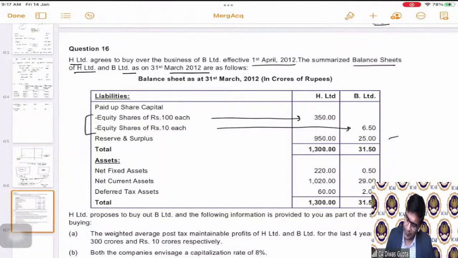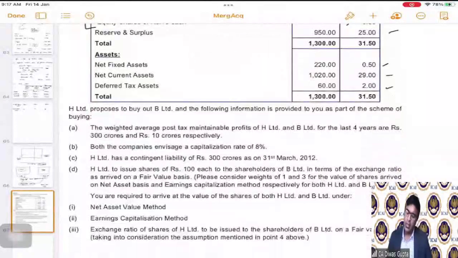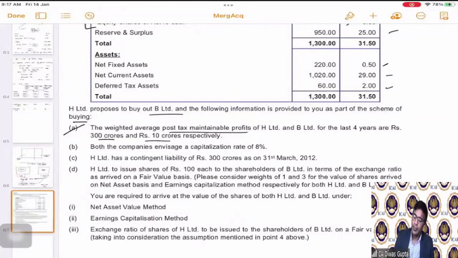Reserves and surplus are given. Then we are given the assets. Now, H Limited proposes to buy out B Limited, and the following information is provided to you as part of the scheme of buying. So the following is the information that is additionally given to you. Now, what is that information? Number one, the weighted average post-tax maintainable profits. Now, see, students, the weighted average post-tax maintainable profits of H and B for the last 4 years are 3,000 crores and 10 crores respectively.